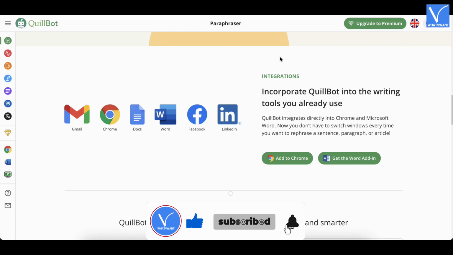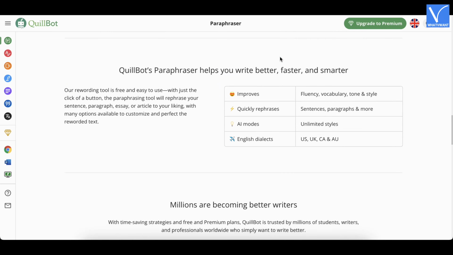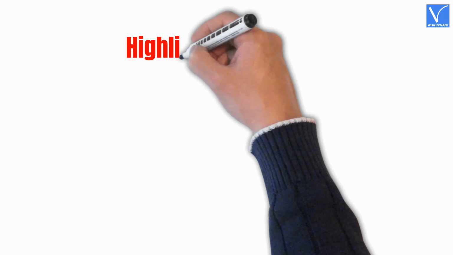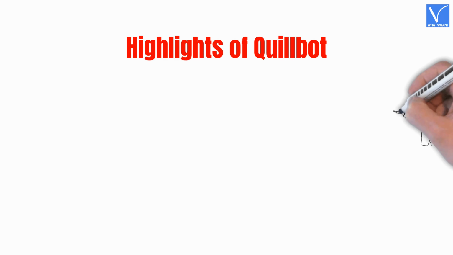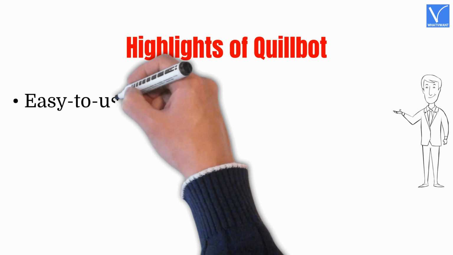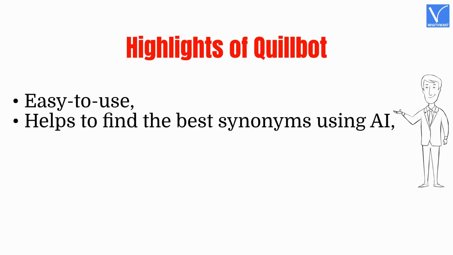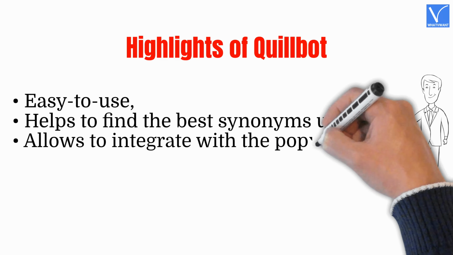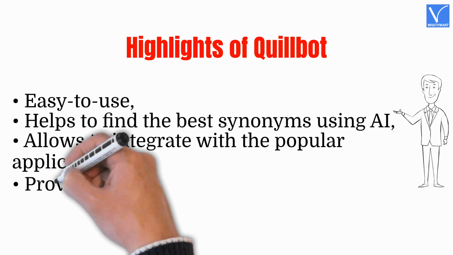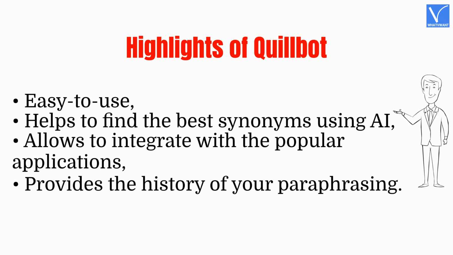As a bonus, Quillbot checks the text for spelling and grammar. You can paraphrase texts of up to 125 words at any one time. Highlights of Quillbot. Easy to use. Helps to find the best synonyms using AI. Allows to integrate with the popular applications. Provides the history of your paraphrasing.